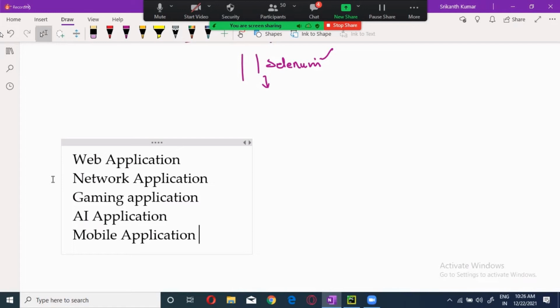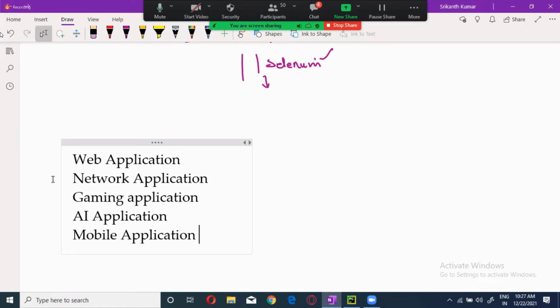One of the major advantages is that it is a general purpose programming language. The second one is that it is a high level programming language. What is a high level programming language? I told you. Languages are broadly classified into two types, high level and low level. Low level means binary and assembly language, the first and second generation.